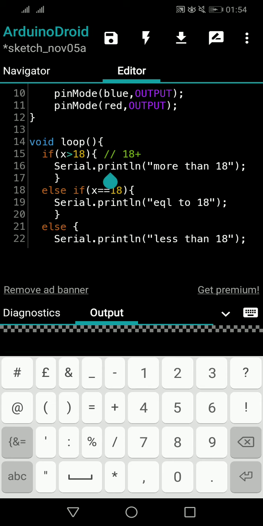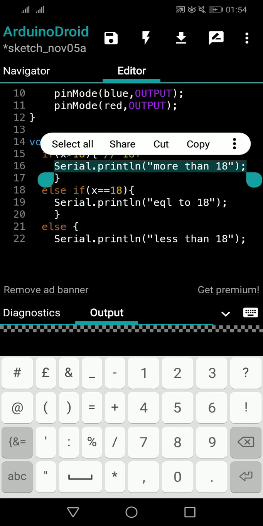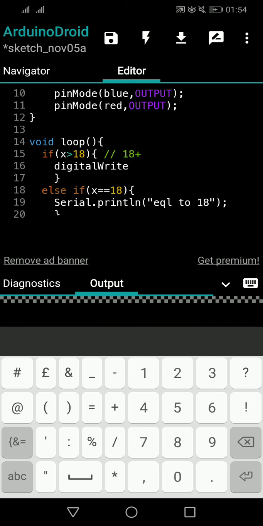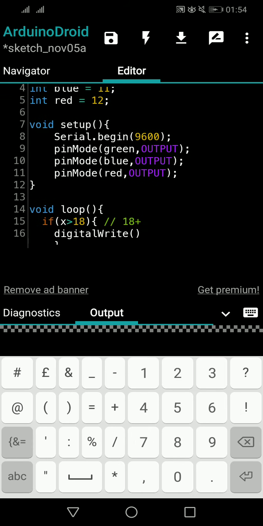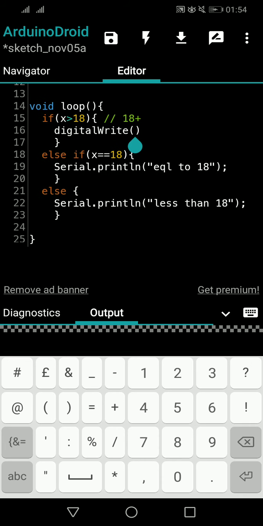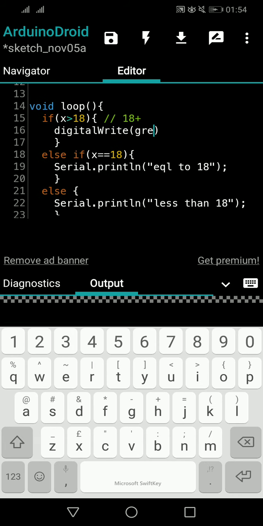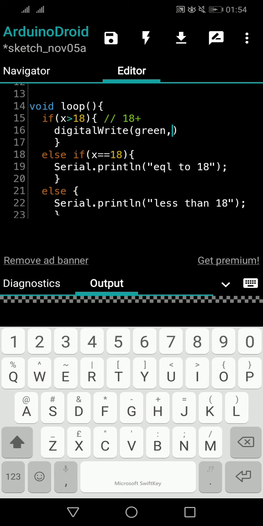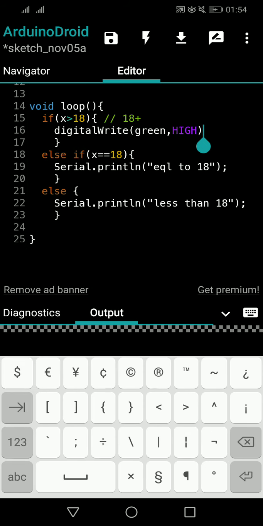We are not serial printing any values. What we are doing is we are switching on an LED. So what is the rule for that? Digital write. Okay, so what is the LED? Green LED. Green should be high. So you will say high. You know these things because we studied it already in the blink. So LED green would be high.